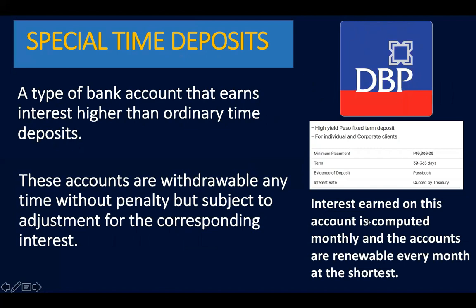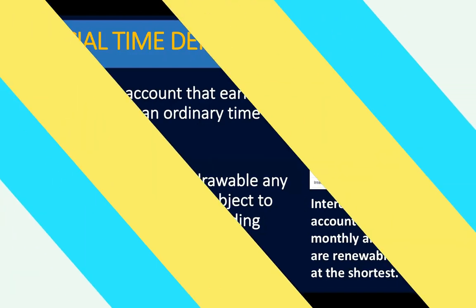Interest earned on a special time deposit is normally computed monthly, and the accounts are renewable every month at the shortest. An example is the Development Bank of the Philippines special time deposit. The minimum placement is 10,000 pesos, and the term is 30 to 365 days. You are issued a passbook, and the interest rate is of course quoted by Treasury.